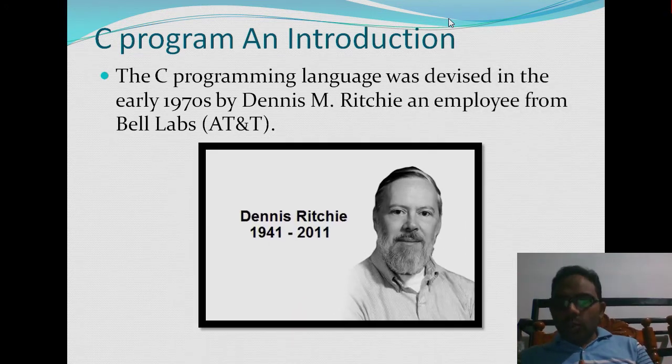The C programming language was developed in the 1970s by Dennis M. Ritchie, an employee of Bell AT&T Laboratories. He was working on the Unix operating system, where he first introduced the basic combined programming language, called BCPL. Then he developed some features and named it B. Then he changed the name, added more features like variables, memory, etc., and named it C language. His birth was in 1941 and he passed away in 2011.